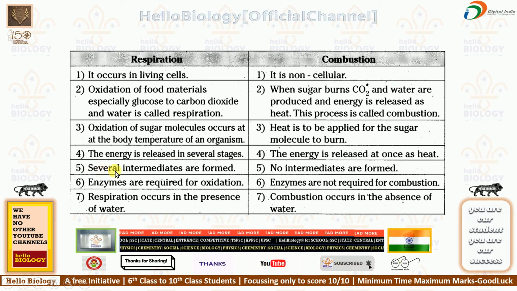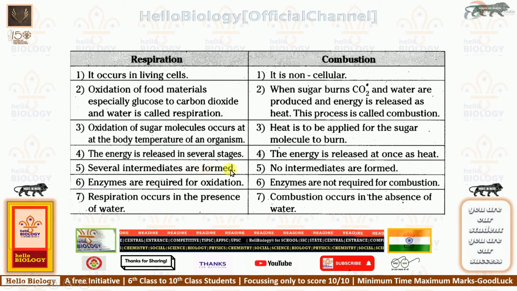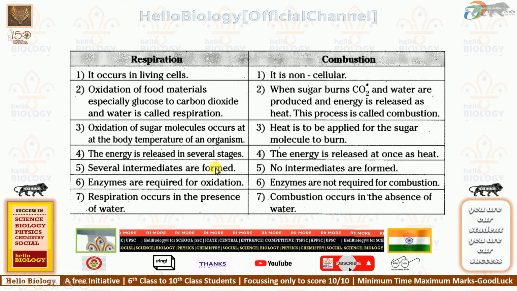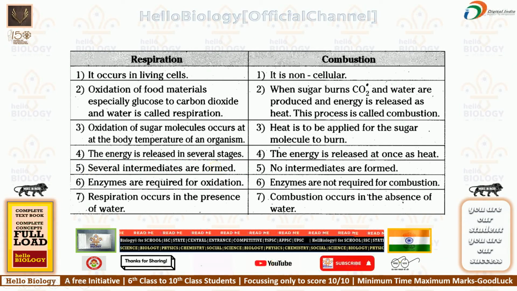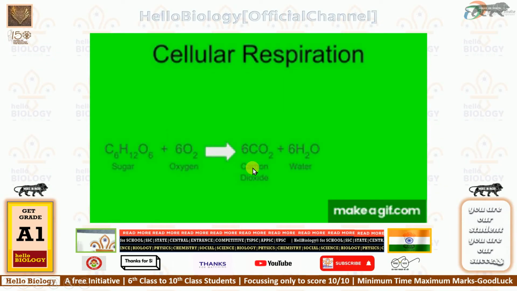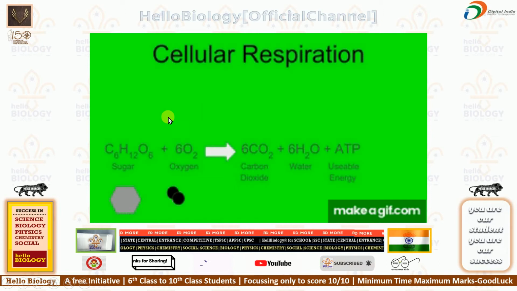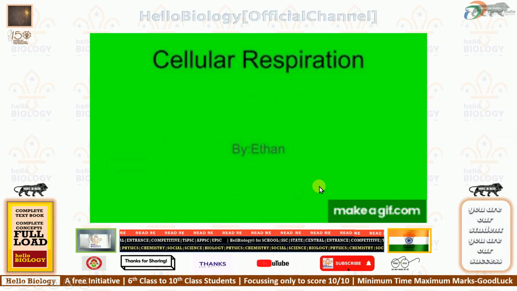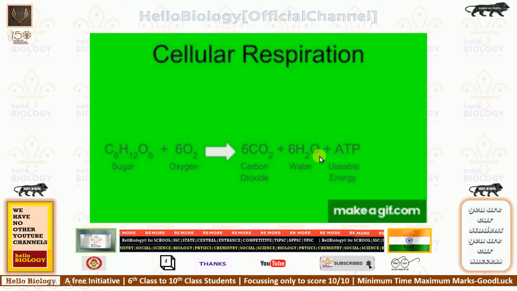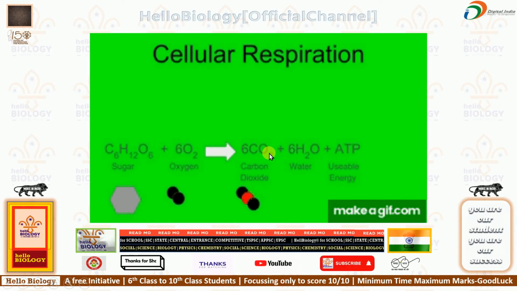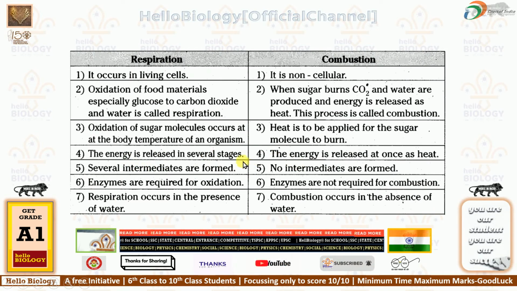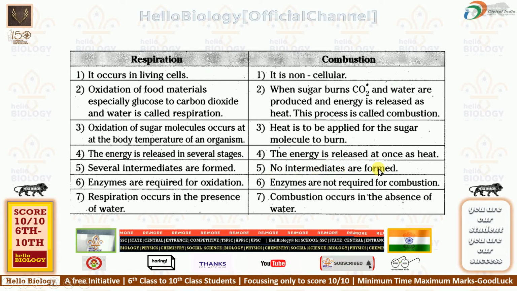Next point, several intermediates are formed. Respiration is a very long process in our body, so intermediary compounds will be formed in this process. Understood? Due to those intermediary compounds, we can say it is a very big process. On this side, no intermediate compounds are formed.